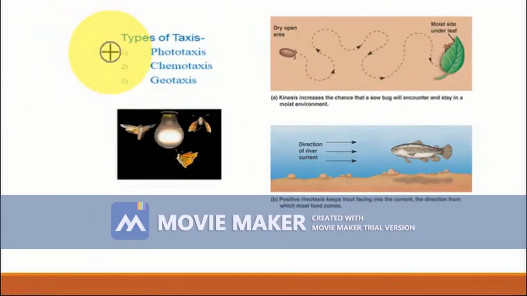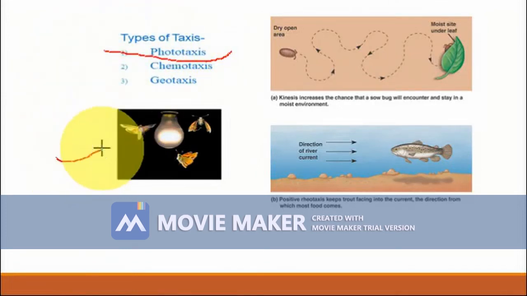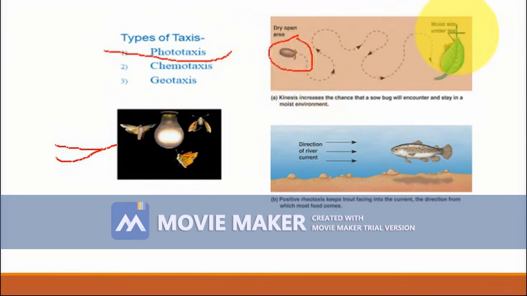Here you can see phototaxis. The insects, all the insects, move towards the light. So it has a direction, positive towards the light. And here you can see another example that we discussed in the earlier kinesis part. The bug moves towards the leaf. So this is a stimulus and it moves towards the stimulus. It is a positive response.